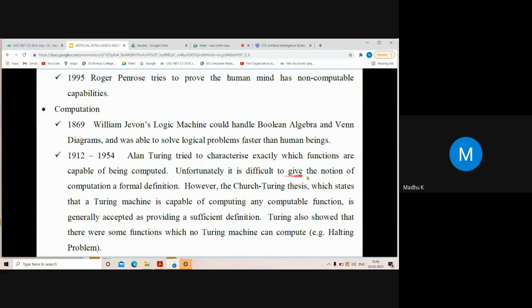Unfortunately, it is difficult to give a formal notion of computation. However, the Church-Turing thesis, which states that a Turing machine is capable of computing any computable function, is generally accepted as providing a sufficient definition. Alan Turing is one of the important scientists in the computer field, and he introduced the concept of the Turing machine.